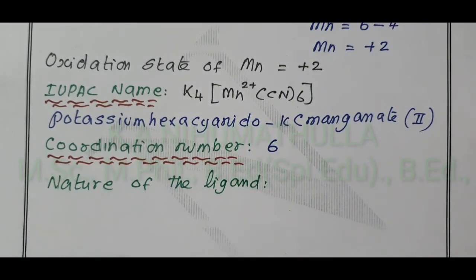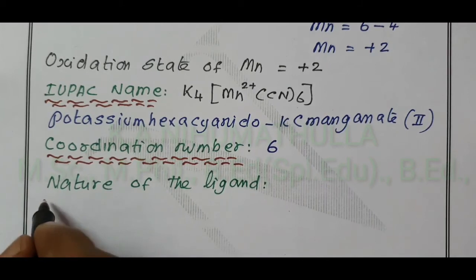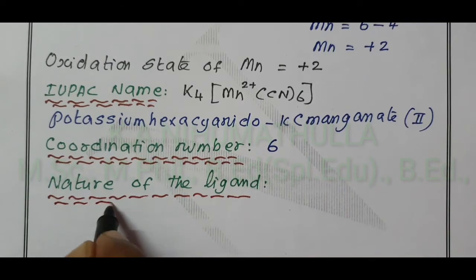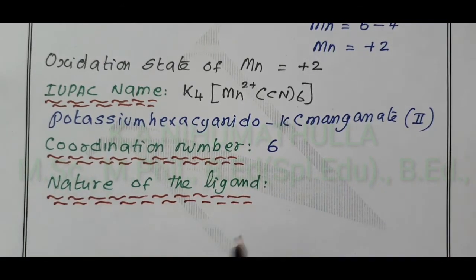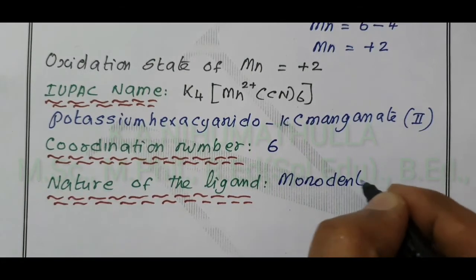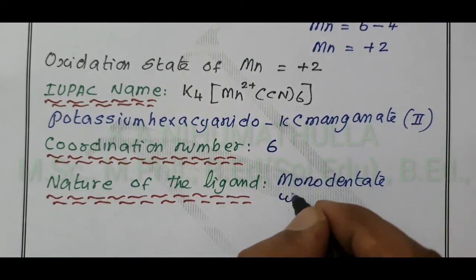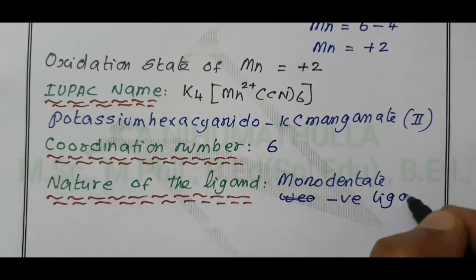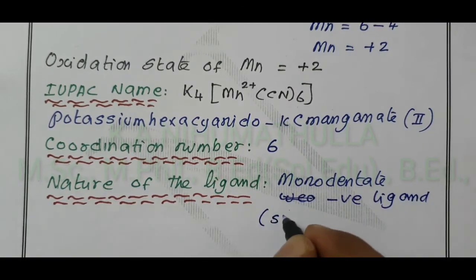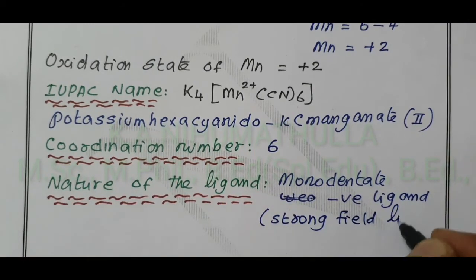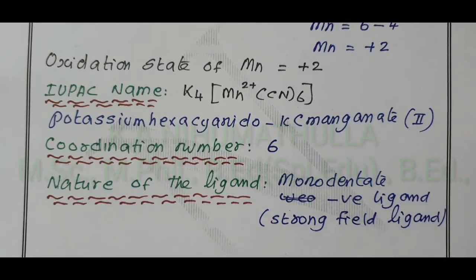So CN minus is a monodentate negative ligand, and it is also a strong field ligand, which pairs all the unpaired electrons.